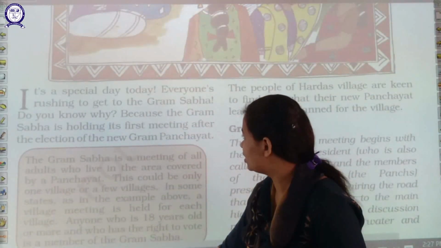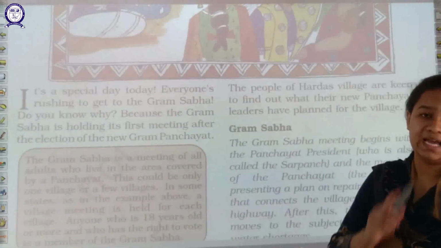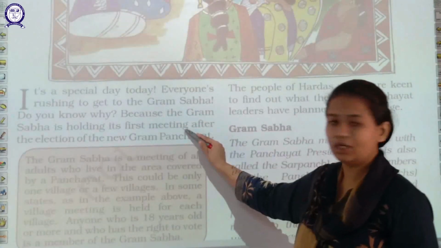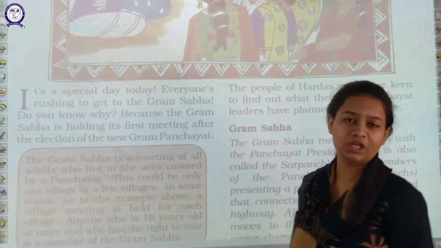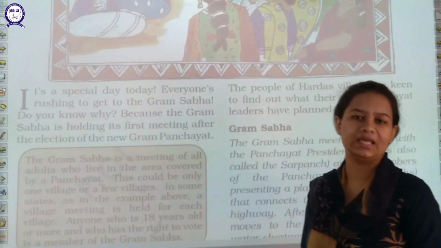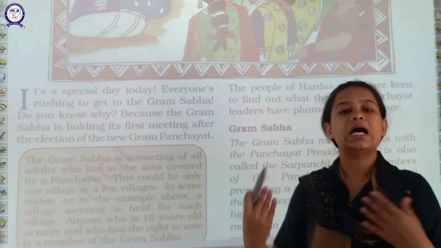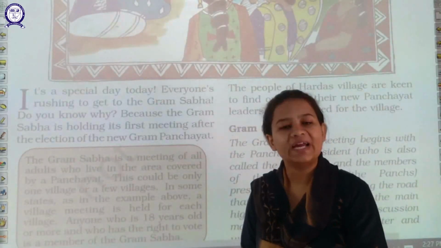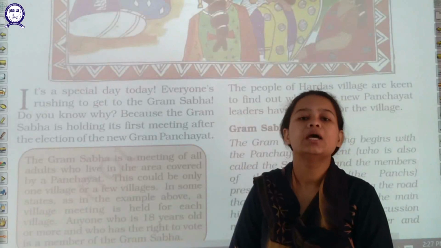As I already explained, a Gram Sabha meeting or Gram meeting is going on here. Gram means village. Meeting means a place where people gather together to provide a solution to a particular problem.